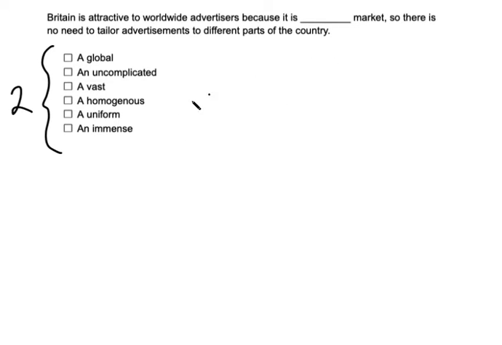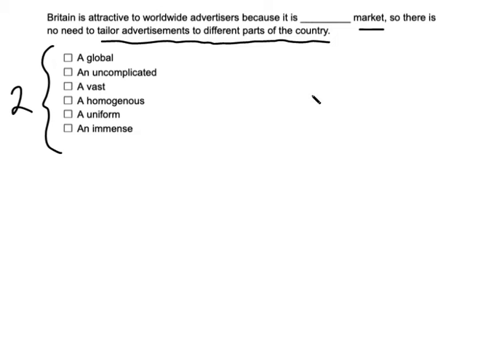Okay, and before we actually look at the words in this list, let's try to make our own. Let's try to plug our own word in here. What makes Britain so attractive to these advertisers? Well, it's the fact that they don't need to tailor advertisements to different parts of the country. They can run an ad in one part of the country and run the exact same ad in a different part of the country. How would you describe a market like that or a country like that?